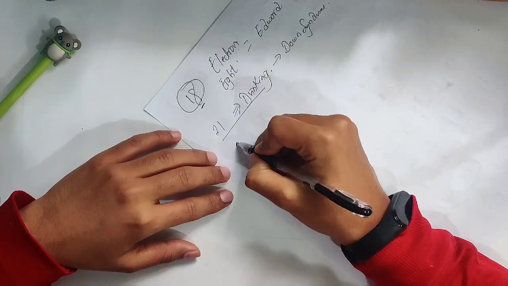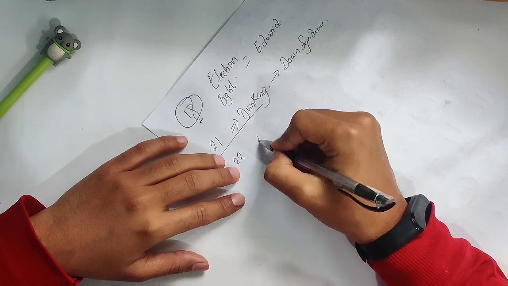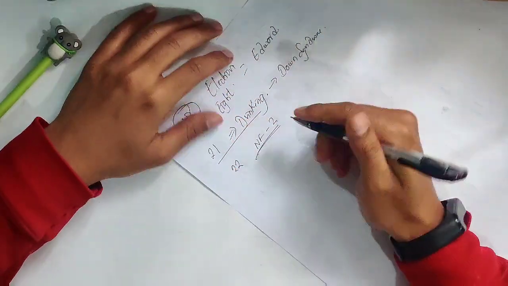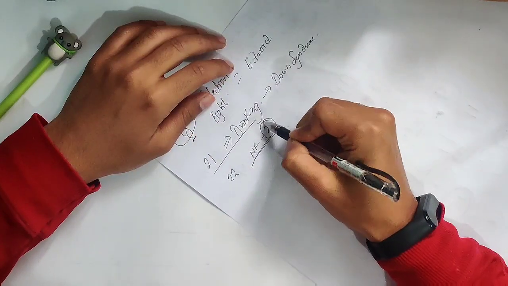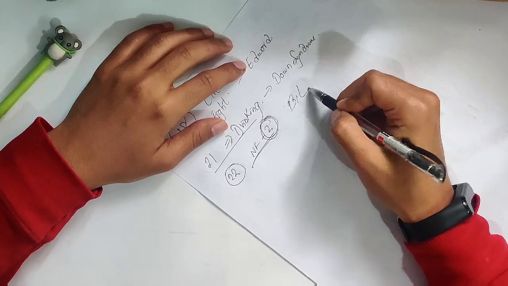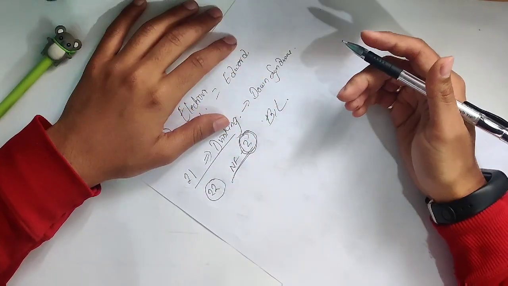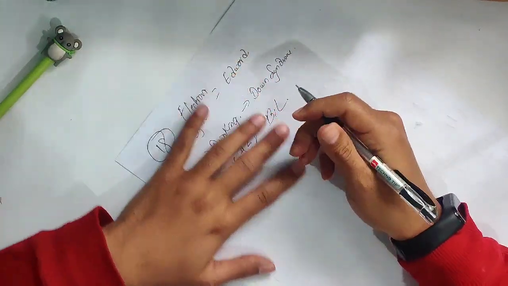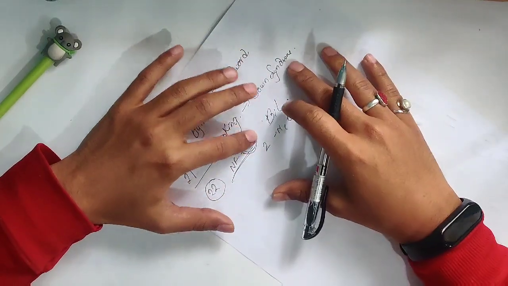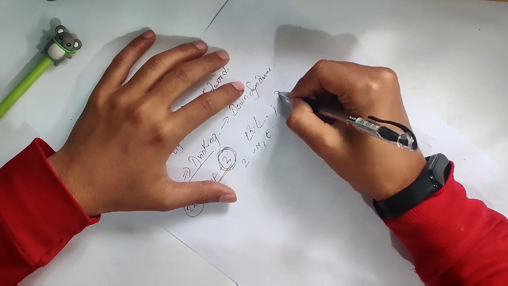Okay, and then chromosome number 22 is neurofibromatosis type 2. And for neurofibromatosis type 2, remember, everything is associated with 2. 2 means bilateral, so there are bilateral acoustic schwannomas, and there are 2 CNS tumors like meningiomas and ependymomas. Okay, and another is DiGeorge.